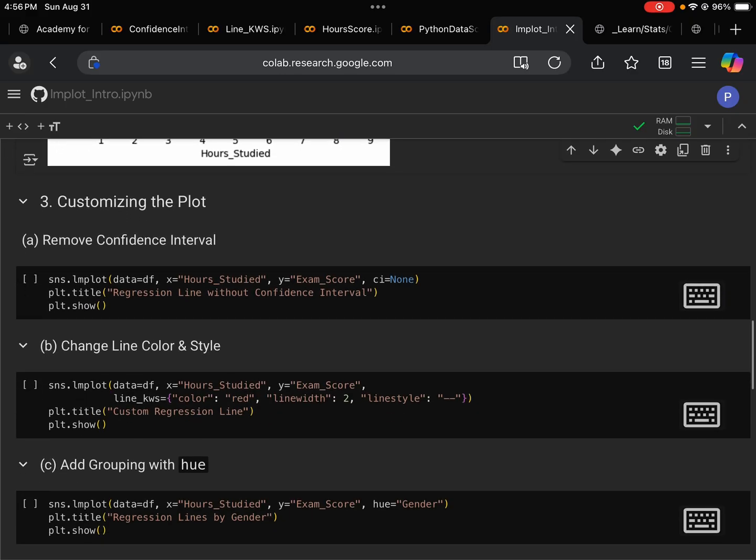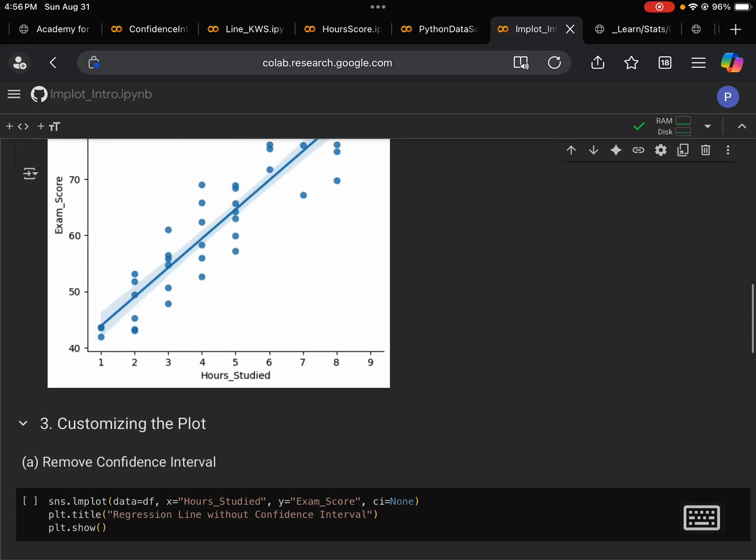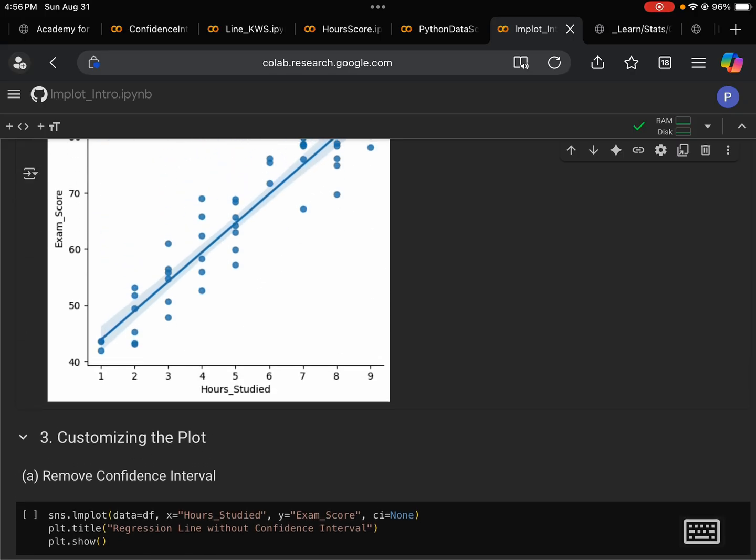Now let's go to the next section. What we do in this section is customizing the plot. There are many things we can do to make a plot that meets our requirements. The first thing we can do is, sometimes we don't want that confidence interval shading, as we have here.